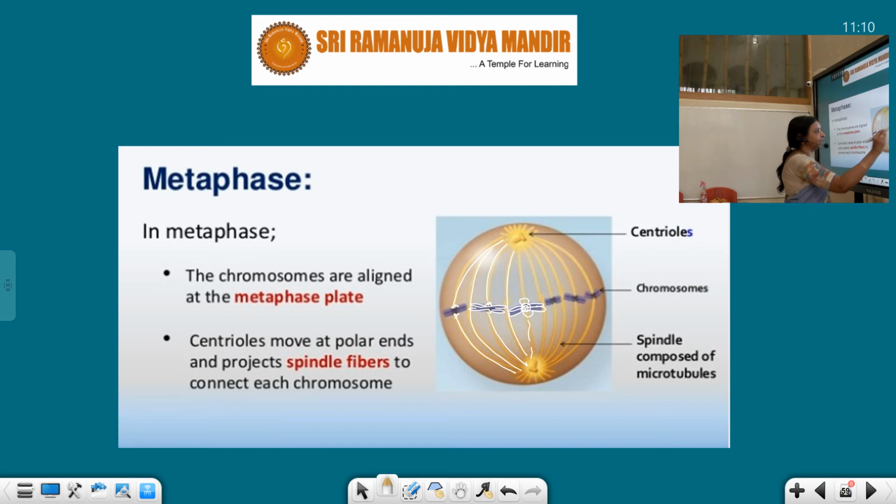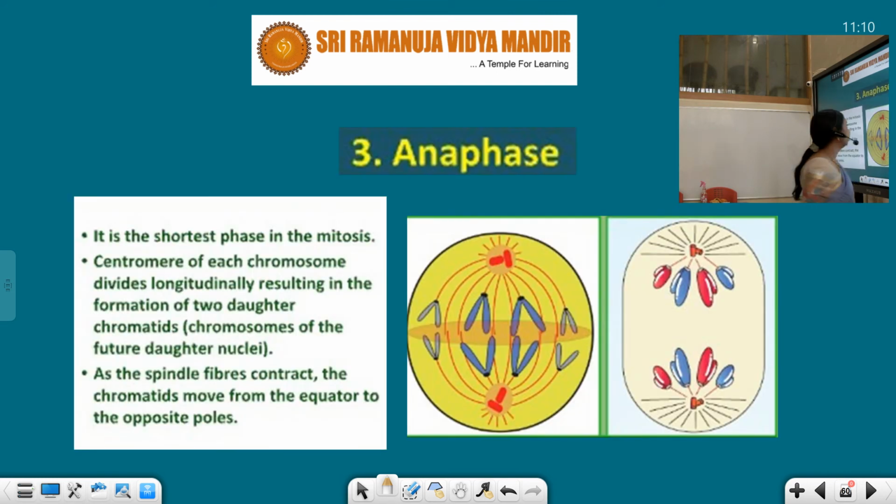So chromosomes are aligned at the metaphase plate. They are present on a plate, which is known as the equatorial plate or metaphase plate. The centrioles move to the polar ends. The centrioles have already moved, and the spindle fibers connect to each chromosome. Spindle fibers are connecting. Now let's see what the anaphase stage is.